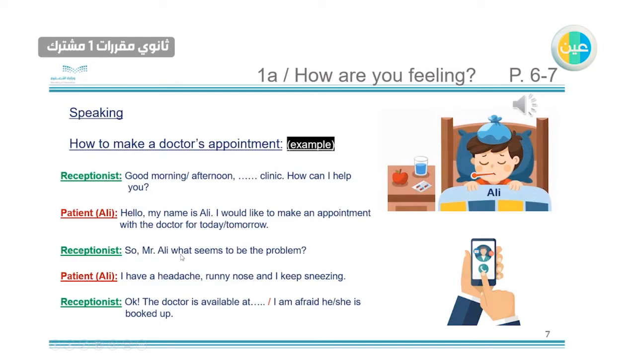Receptionist: So Mr. Ali, what seems to be the problem? What is the problem with you? What are the symptoms, like high temperature, sneezing, or any other things? Patient, Ali: I have a headache, runny nose, and I keep sneezing. As we had before, the sneezing. Receptionist: Okay, the doctor is available at, and maybe he or she will mention the time. Or maybe the response will be, I'm afraid the doctor is booked up, like there is no availability.